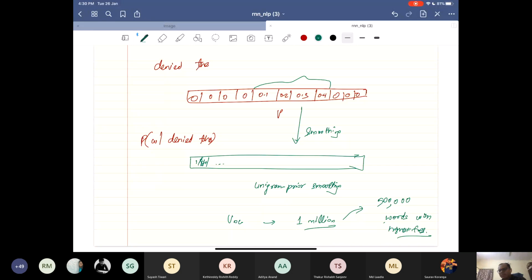So your vocabulary is something you define based on the unique words that you find in your original data with which you are training your language model. As I'm saying, it may not always be the unique number of words because that can be very, very large in cases. Then you might have to restrict to words with higher frequency. Say I will take all the words that have occurred at least 5 times in the corpus. That might remove some spelling mistakes already because spelling mistakes are generally rare.